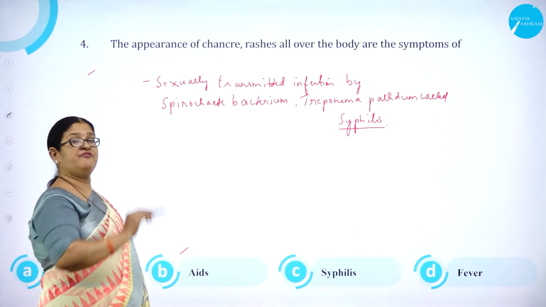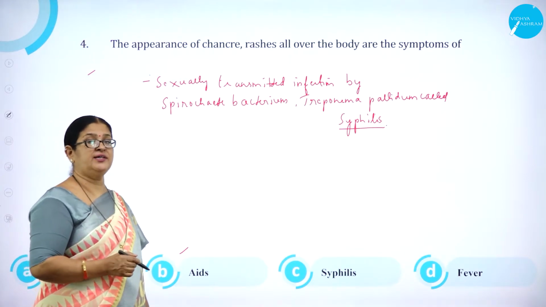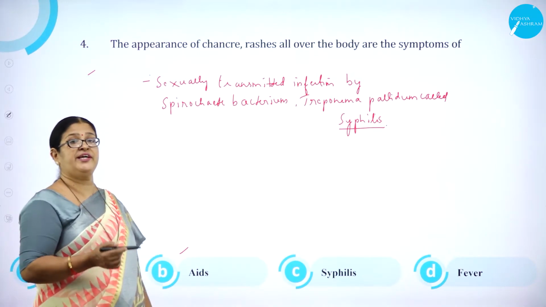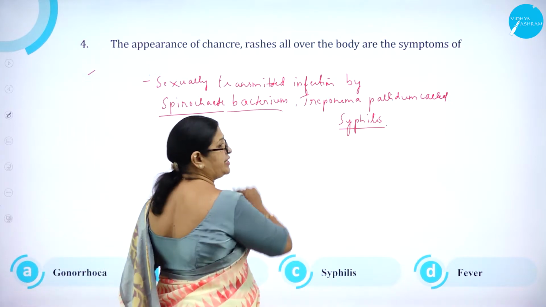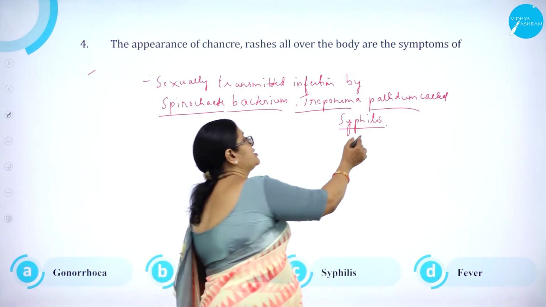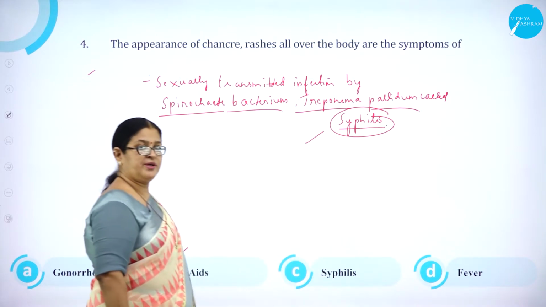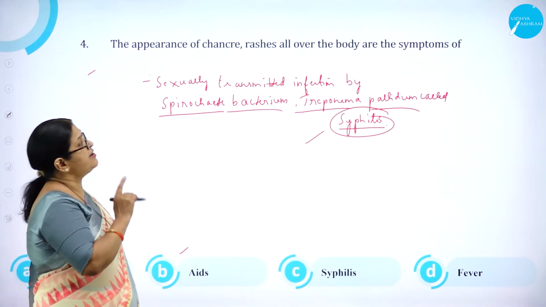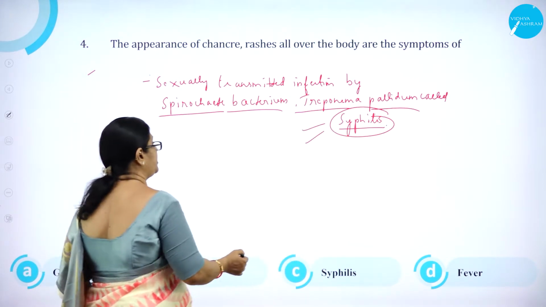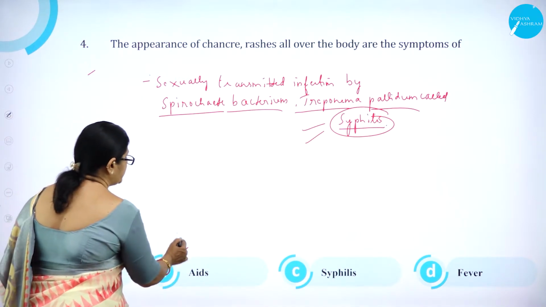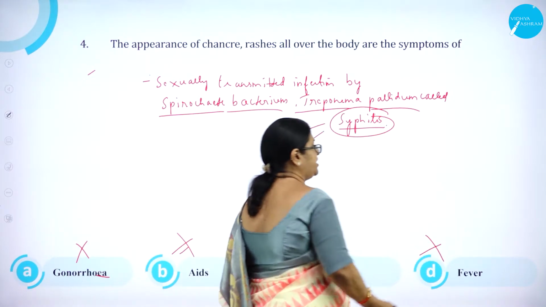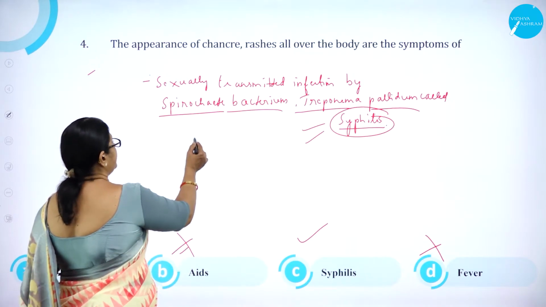So all these features, the appearance of canker, rashes all over the body, are the symptoms of, as I said, a sexually transmitted infection by a spirochete bacterium called Treponema pallidum. And this causes what? The sexually transmitted disease called syphilis. So the appearance of canker, rashes all over the body are the symptoms of syphilis. Option A, gonorrhea, is wrong. Option B, AIDS, is wrong. Option C, syphilis, is correct. Option D, fever, is wrong. So option C is correct.